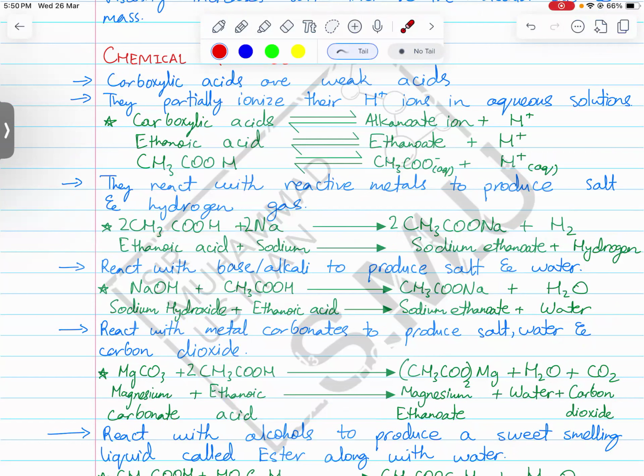You should realize one thing. All carboxylic acids have an H+ ion that they donate when forming a salt, and they have a carboxylate ion.